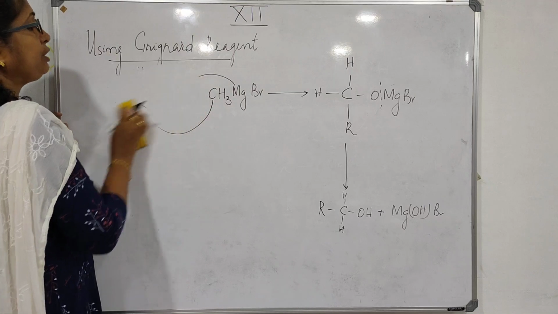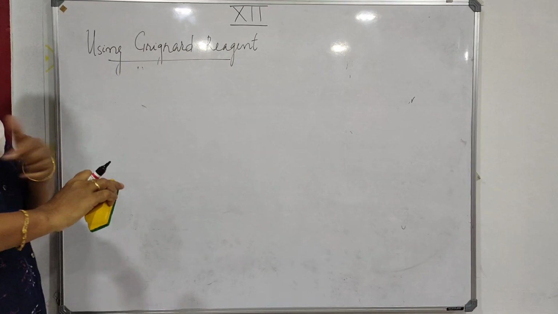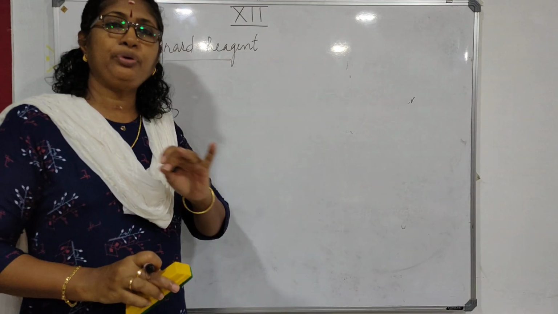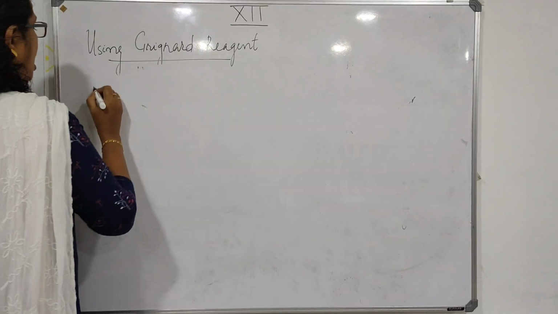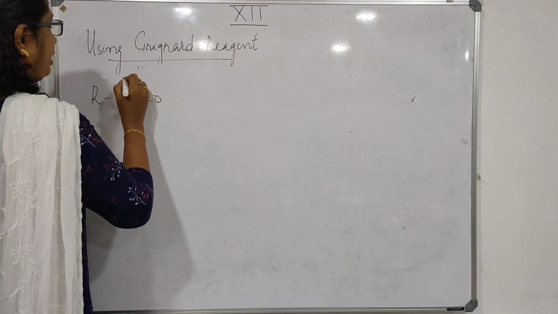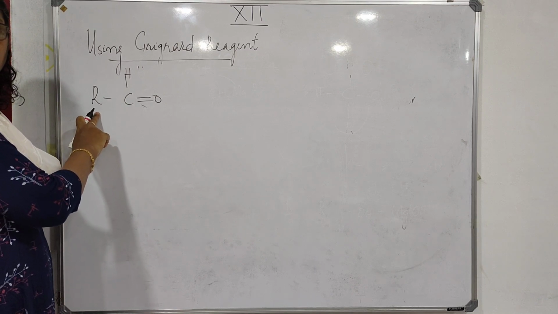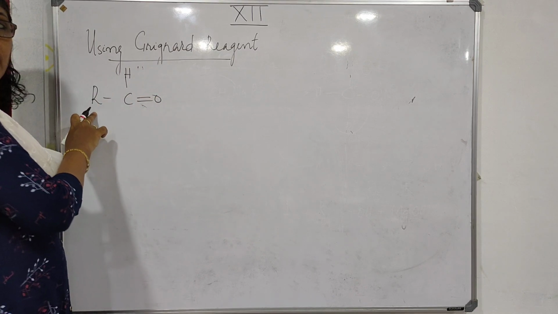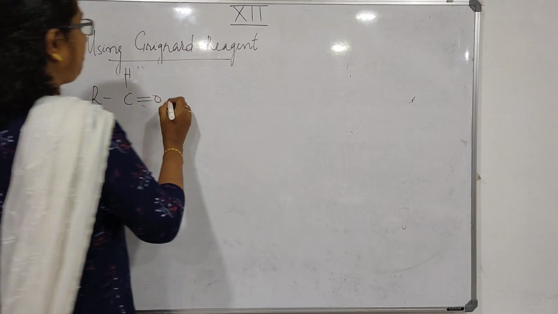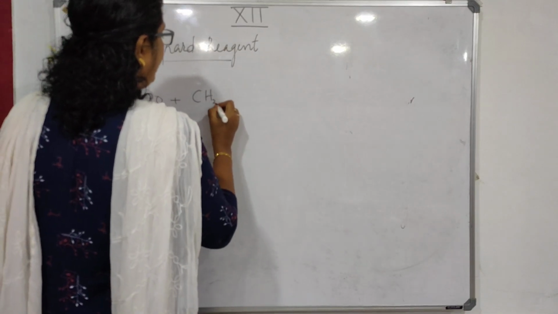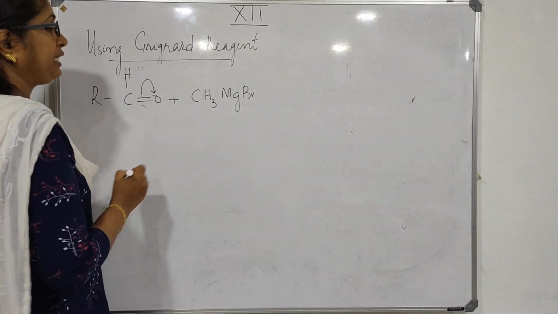Now, if you want to get a secondary alcohol, you can use any other aldehyde. Other than formaldehyde, you use any other aldehyde and you will get only a secondary alcohol. For example, R-C double bond O-H. If it is ethanal or acetaldehyde, this will be a CH3 group. If it is propanal, this will be a C2H5 group. So depending on the question, the R group will change. Plus CH3MgBr. The pi electrons will shift here.